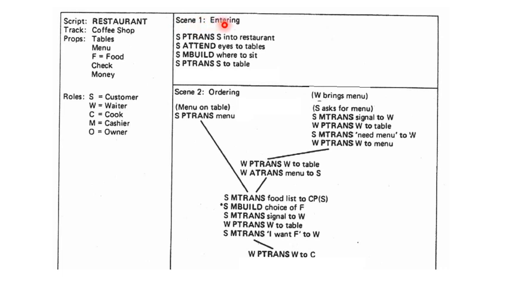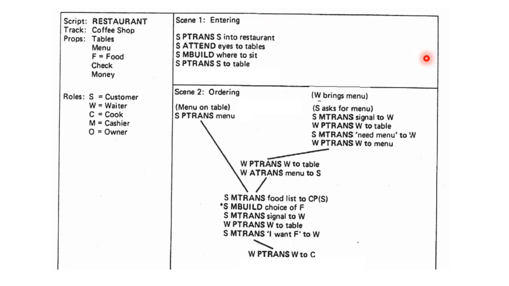Scene 1 is entering. What are the common actions that happen when we enter a restaurant? The customer's position changes into the restaurant. Then we look around to find a suitable table. Then we identify a table. Then we move to that table and sit there. These are the activities happening during entering.